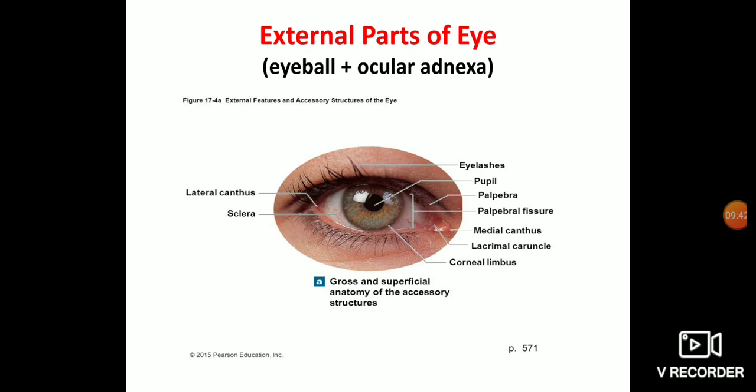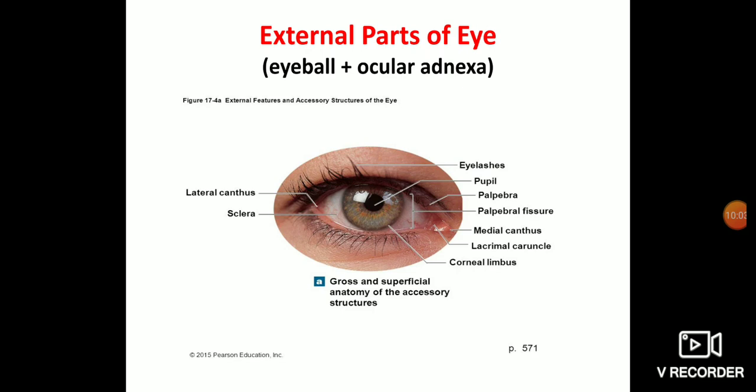Here you can see eyeball and the ocular adenixa. Laterally you can see lateral canthus. Medially there is medial canthus. At the medial canthus there is a structure which is called lacrimal caruncle. Upper eyelid is there, lower eyelid is there. The space between the upper and the lower eyelid is called palpebral fissure.